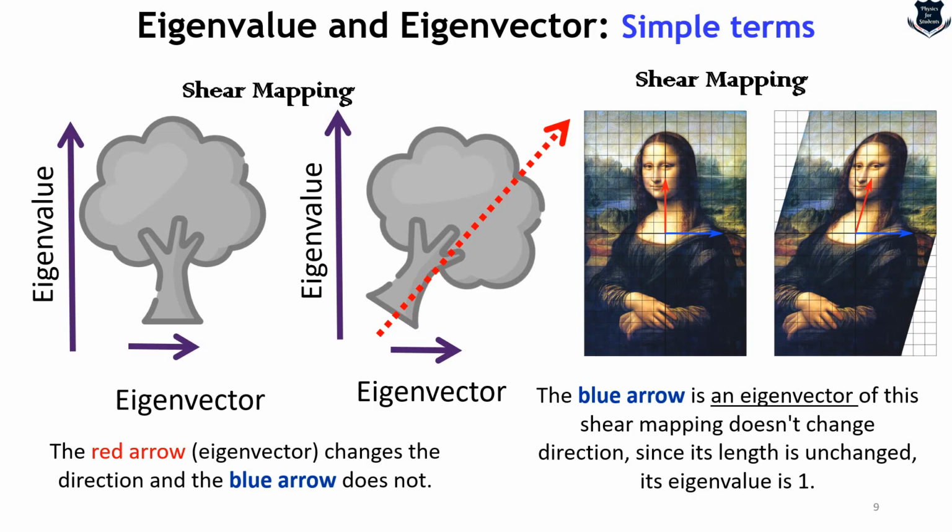So if the blue arrow is an eigenvector, then that means it is not changing, the blue one, but you can see the red arrow is bending in this direction, and that bending due to the shear mapping is what we look at. And because it is a unit vector, or it has a length of 1, it has an eigenvalue which is 1. The same happens in the case of the tree. So the eigenvalue changes in this direction, but the eigenvector in the xy direction remains the same.